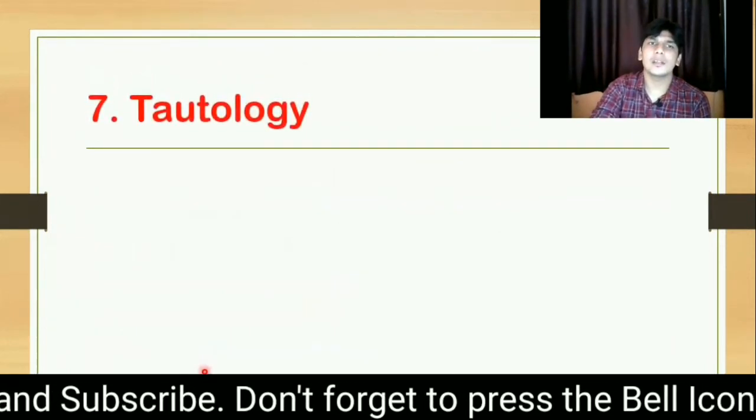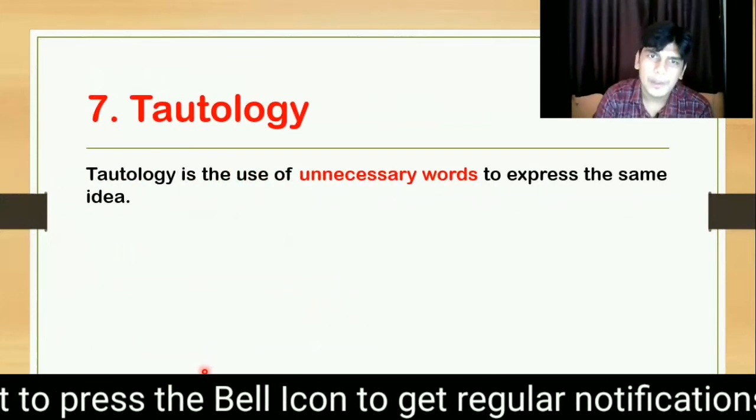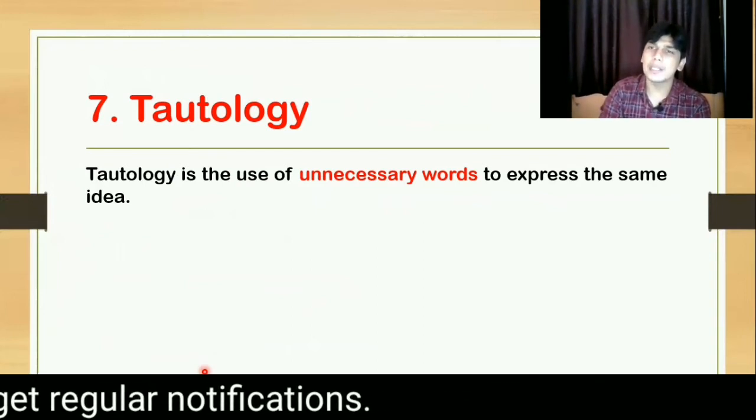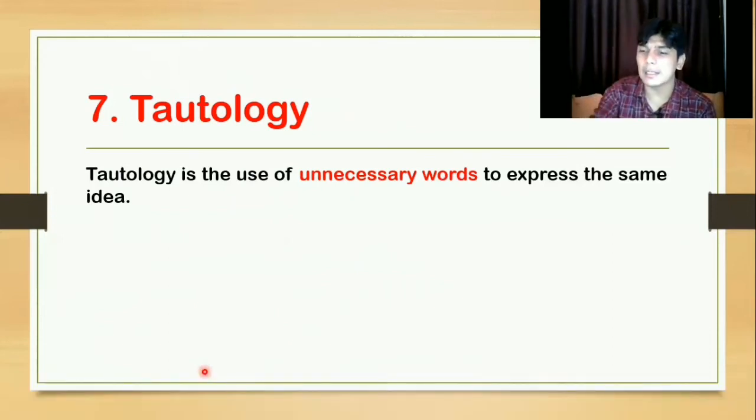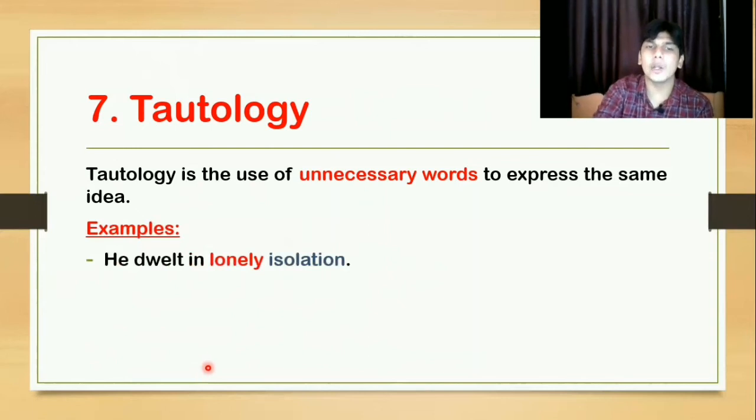The next one is tautology. Tautology is again very easy. Here what happens? We use the words unnecessarily. How? See the examples. He dwelt in lonely isolation. The words lonely and isolation both mean the same. But then too, the words are unnecessarily repeated.